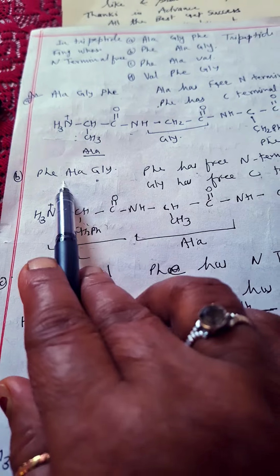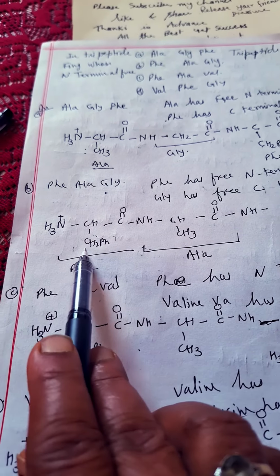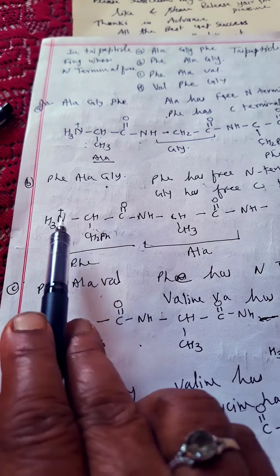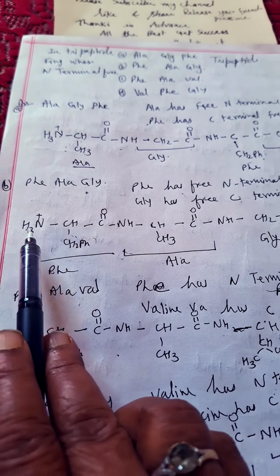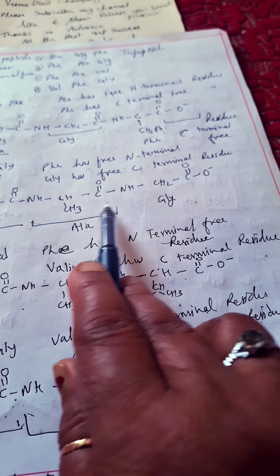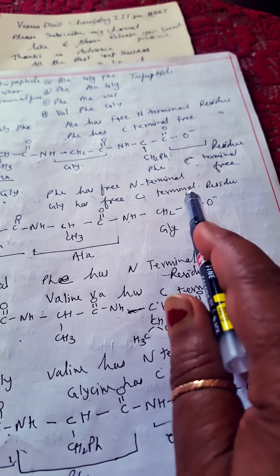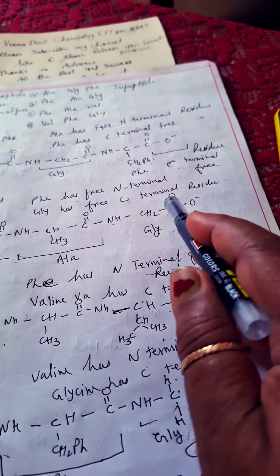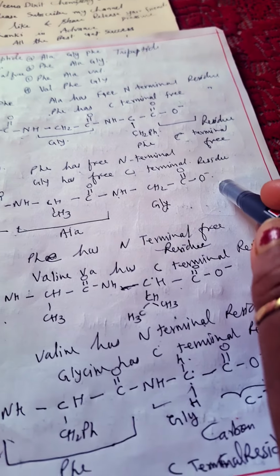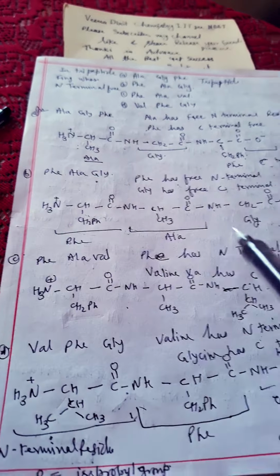Now here, phenylalanine, glycine. This is one tripeptide. Phenylalanine, CH2Ph is here, NH3 N terminal is free. Then this is amide linkage, CONH, CH3, which is from alanine, and then NH-CH2 glycine, COO. So in the glycine part the COO, C terminus, is free, and in phenylalanine the NH2 terminal is free.